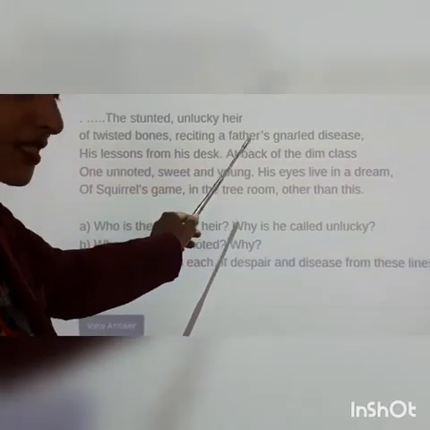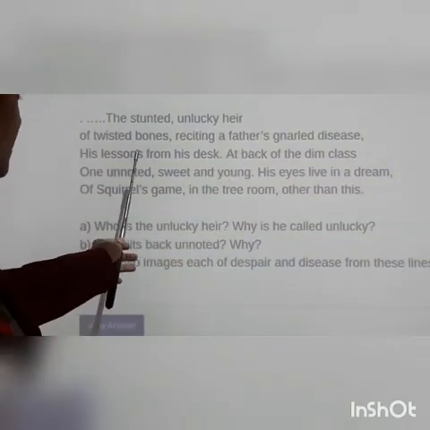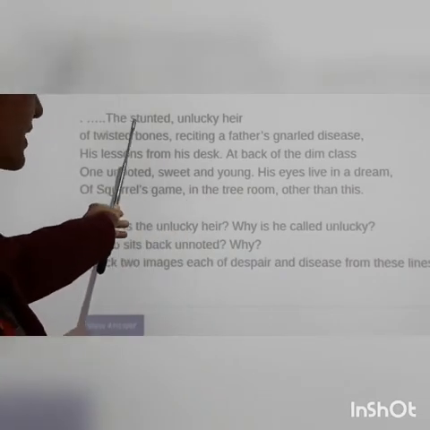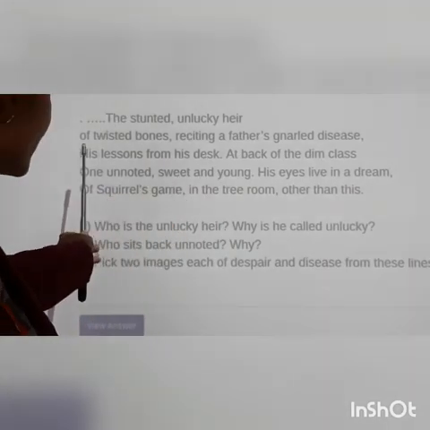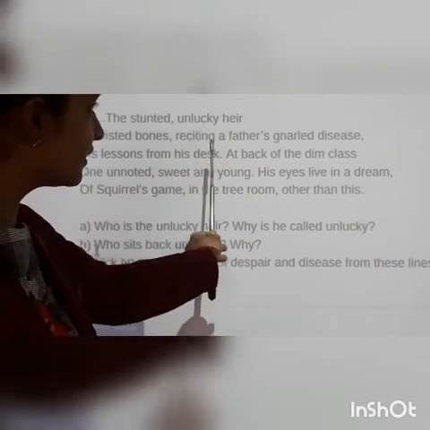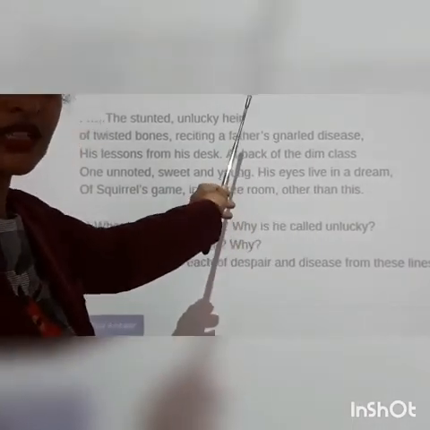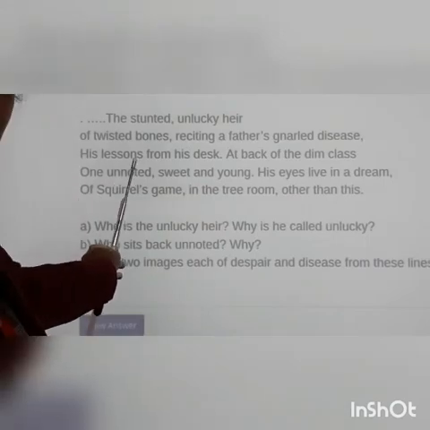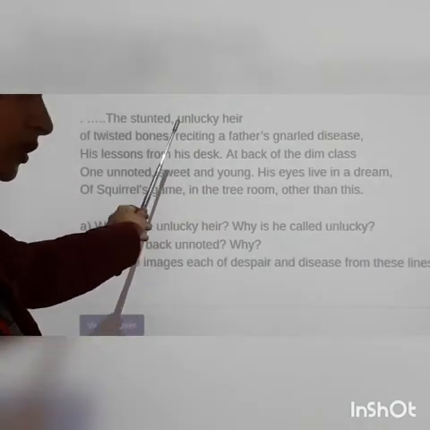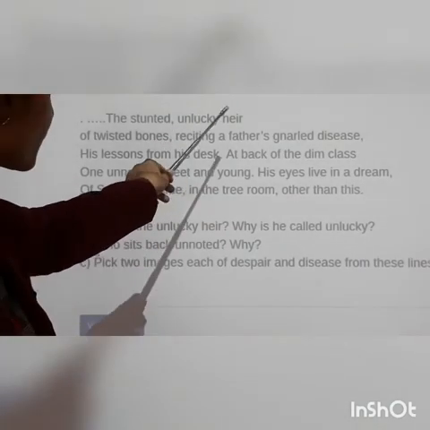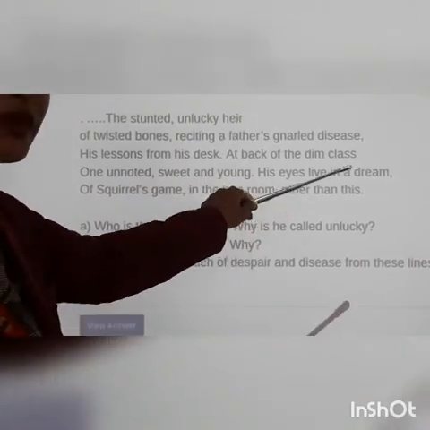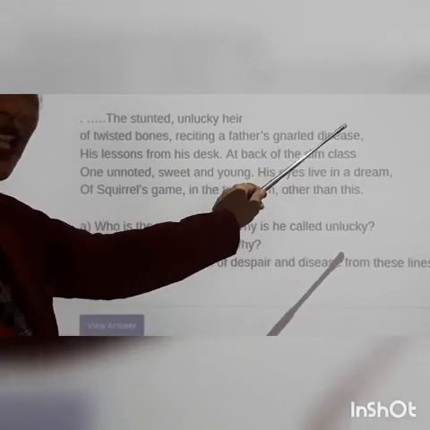Unlucky successors. His lessons from his desk. Now this boy who is unlucky heir, he recites not only his father's gnarled disease, the twisted bones, even he repeats his lessons from his desk. Both the things he is reciting. One meaning of reciting here is showing, right? Depicting his father's diseases in him.